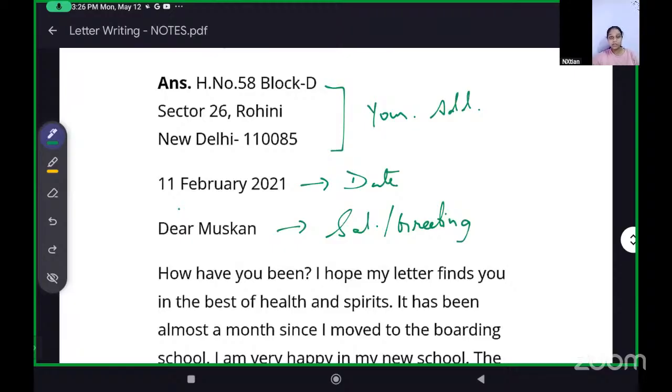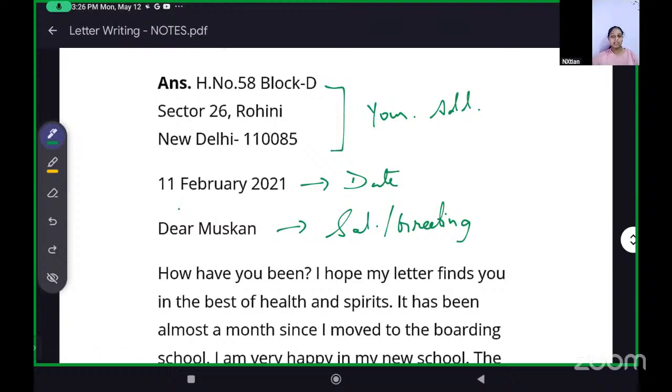Yes, but it can be 2 lines also, okay, it can be 2 lines also. Also, how do we start an informal letter? Okay, how do we start an informal letter? We first ask them how they are.